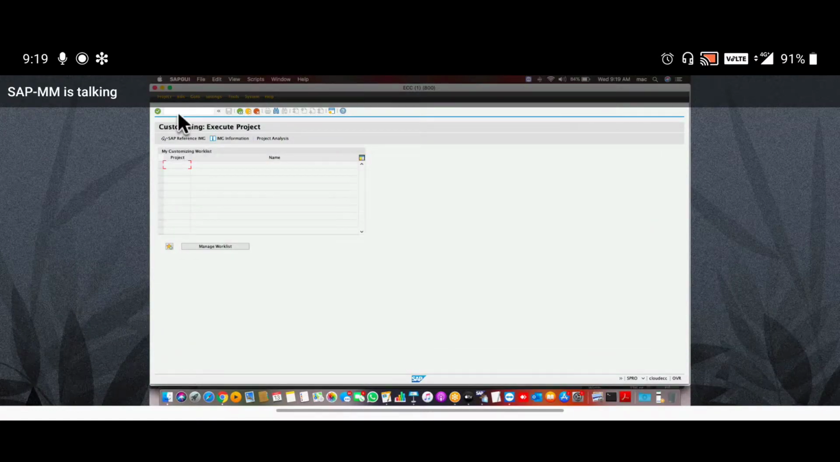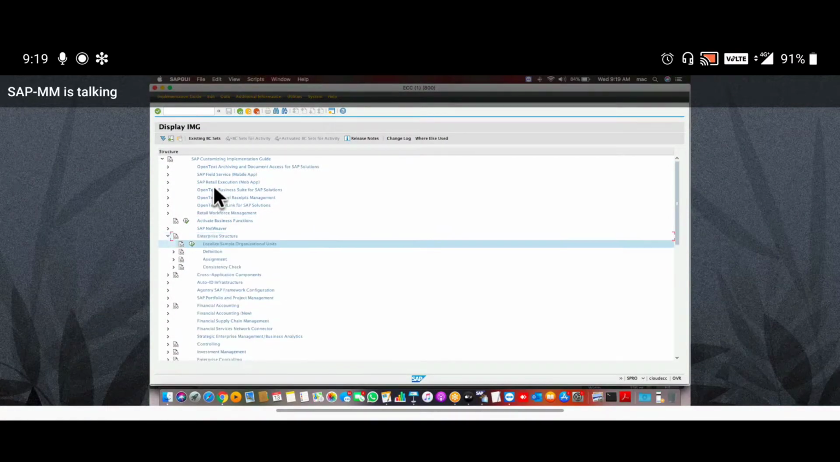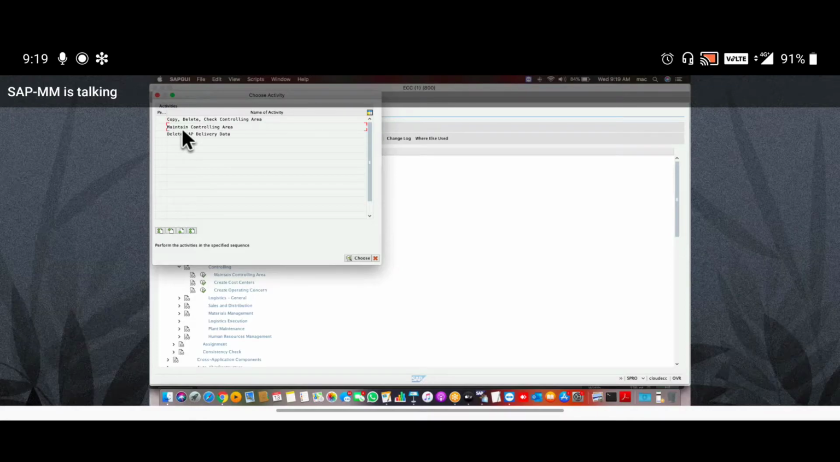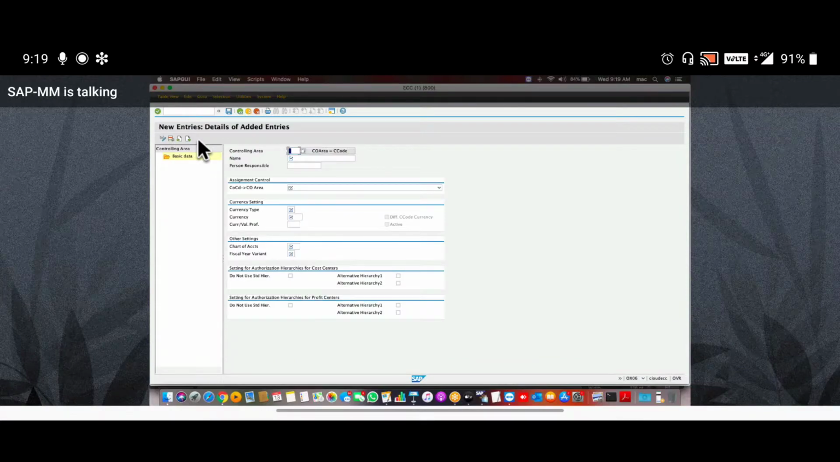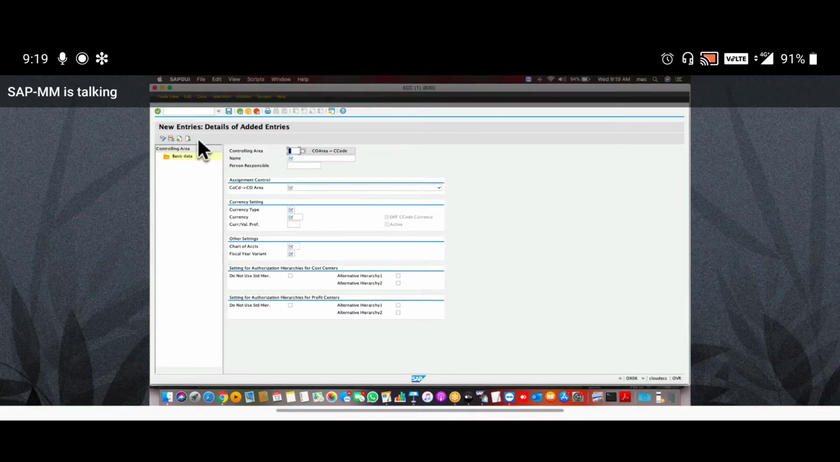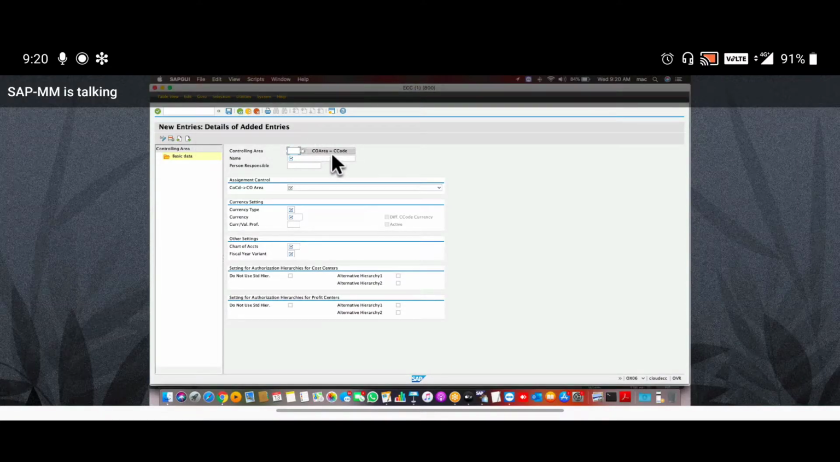Here guys, SPRO, IMG, enterprise structure, definition, under definition controlling, under controlling maintain controlling area, enter, double click on maintain controlling area line. Here guys, go to new entries. Here click on CO area is equal to company code.